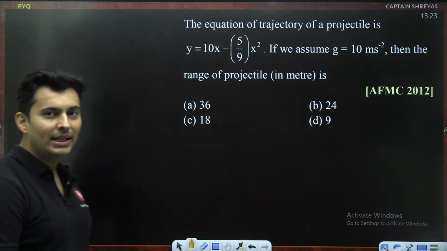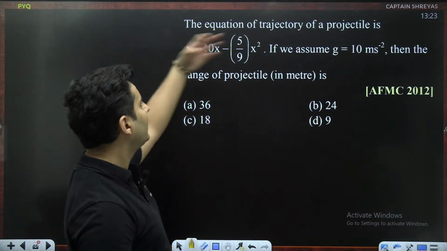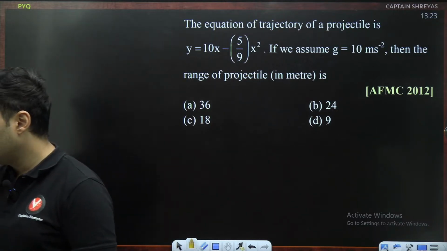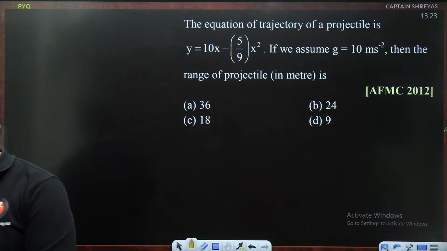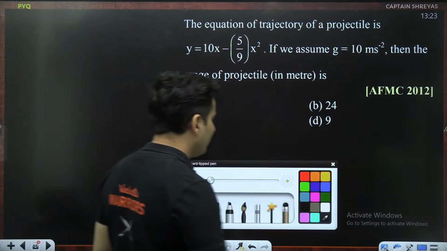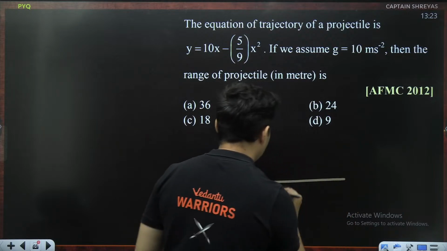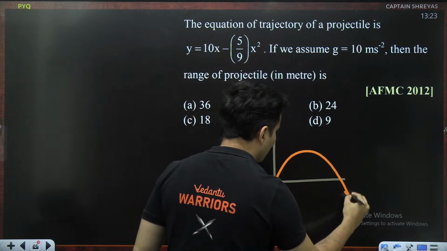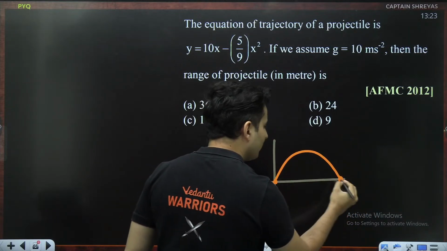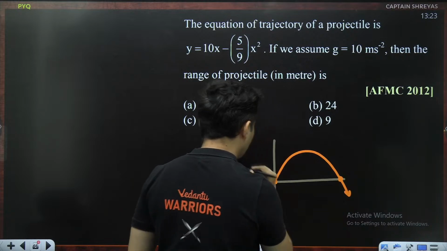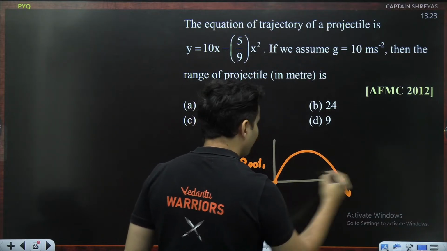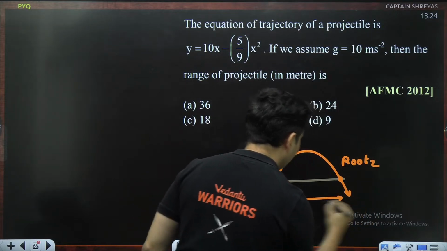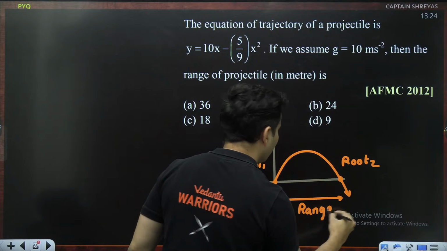Wow, AFMC 2012. The equation of the trajectory is already given. G is 10, then the range of the projectile is how much? They have asked you what is the range of the projectile. All right. So think of it this way. If this is the x-axis, this is the y-axis, we know that the path which will be taken will be like that. So the range will be basically one of the roots of this quadratic equation. There will be root 1, there will be the second root number 2. That root number 2 will be exactly the range of the projectile.